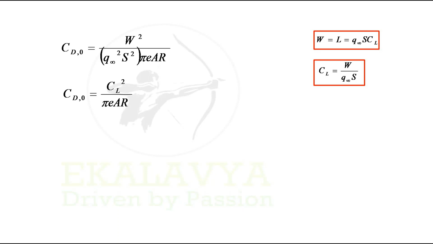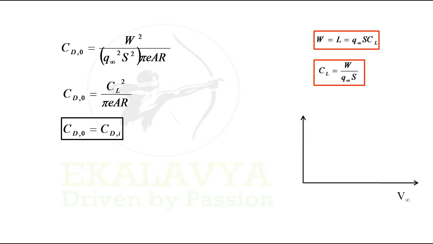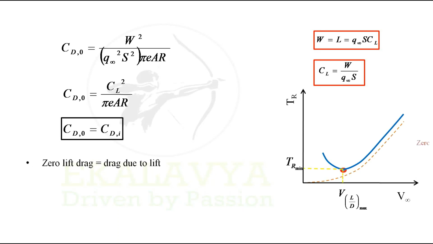CL square by pi E AR is nothing but CDI. So CD naught should be equal to CDI. That is, zero lift drag should be equal to drag due to lift. This is the condition for minimum thrust required. If we want to achieve minimum thrust required, our velocity should be such that CD naught will be equal to CDI. It is possible when L by D is maximum.